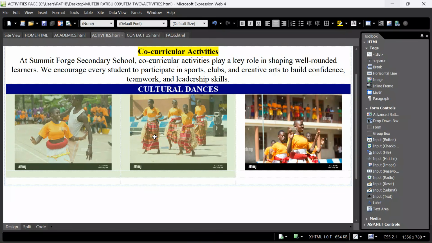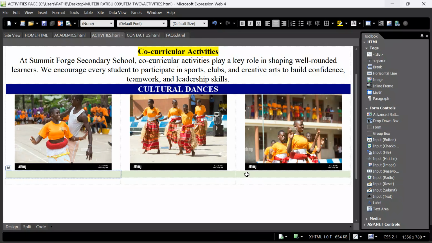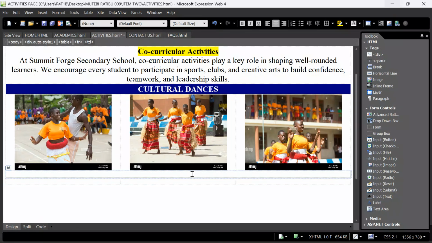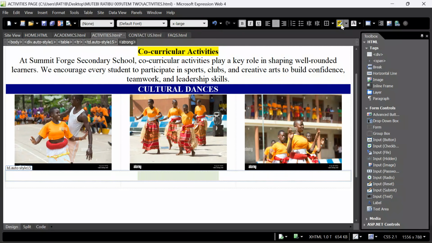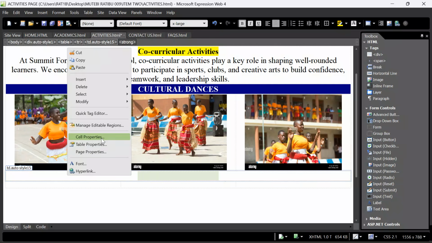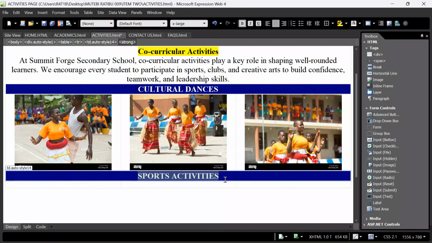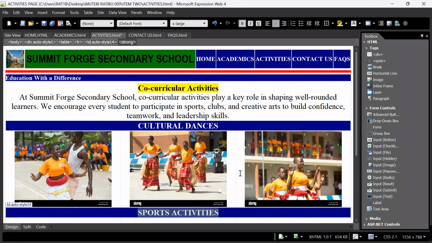I want to go on. I want to merge this other row. Highlight, left click, highlight has moved on the right. Right click, say modify, merge. Here, I want to say we also have sports activities. I will highlight, go to bold, go to size over here. Keep it at 24, give it font color white, go back, go to cell properties. I want the background color to be this dark blue, and then click OK. When we get back, we are taking shape. Things are coming out well.